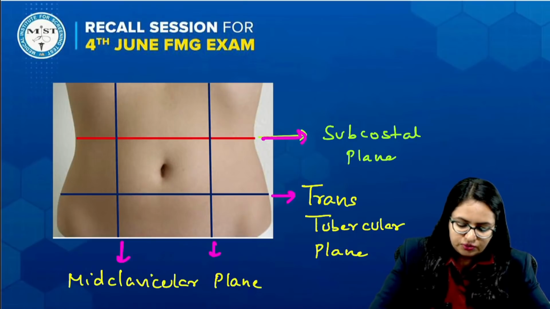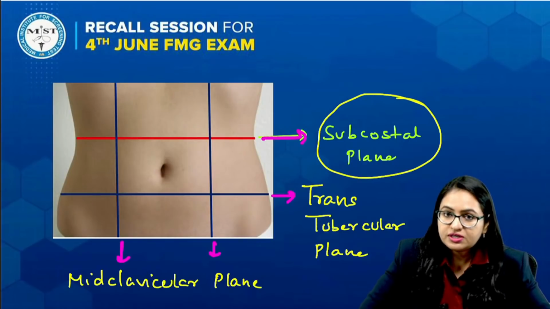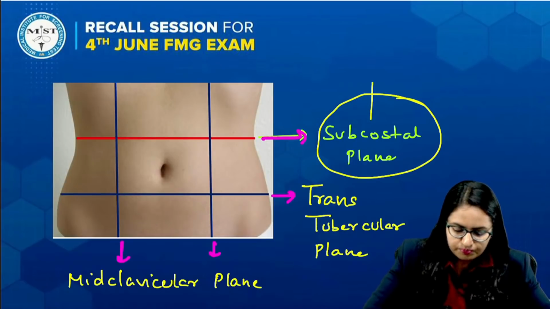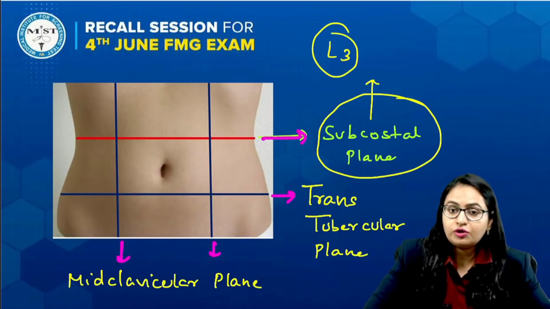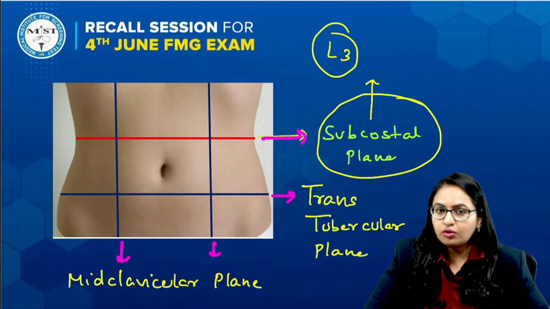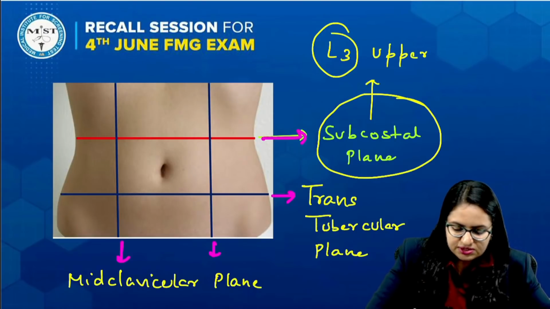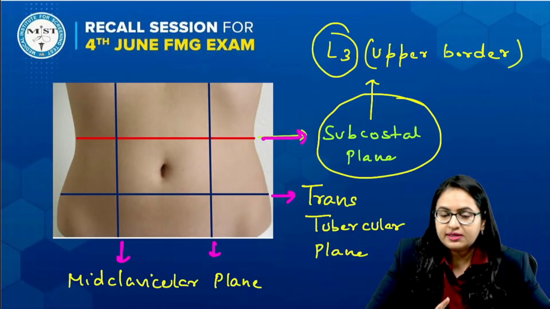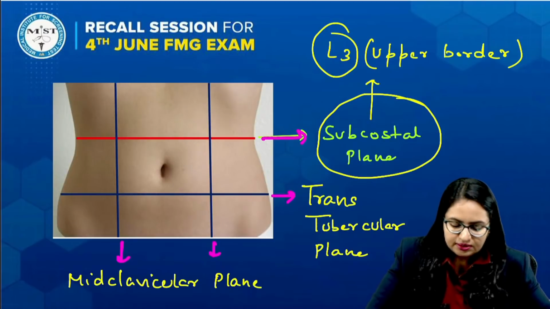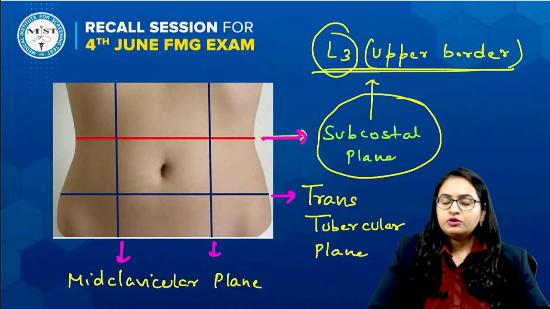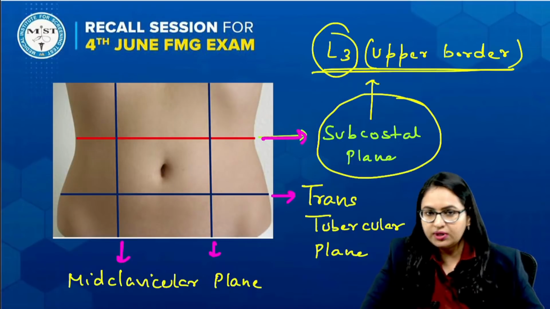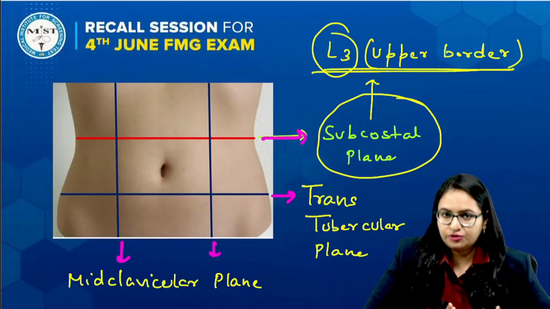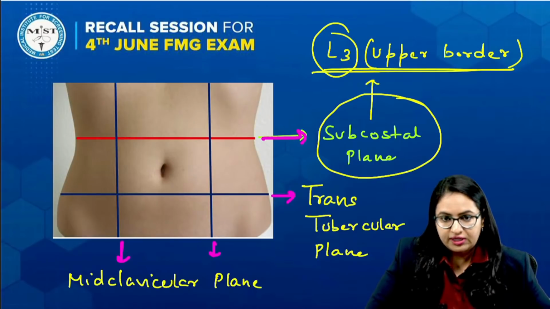So we should know the vertebral level of the subcostal plane. When you talk about the vertebral level of the subcostal plane, we say it lies at the level of L3, and specifically at the upper border of L3. So whether the options are given simply as L1, L2, L3, or as upper or lower border, the answer will remain L3, specifically the upper border of L3.